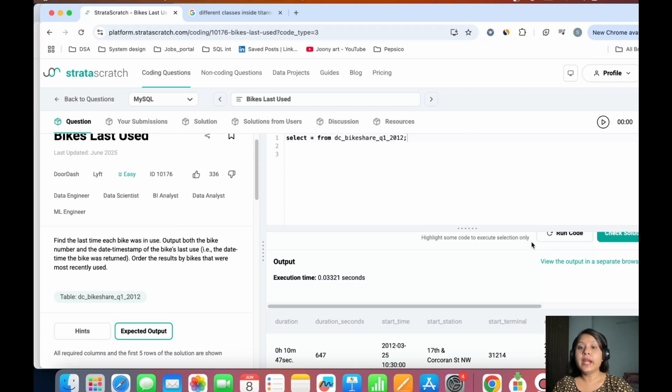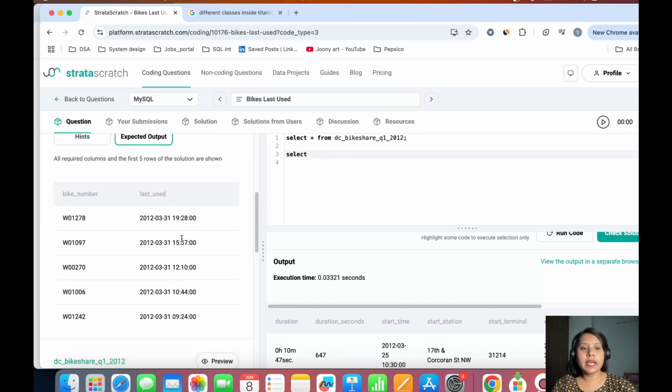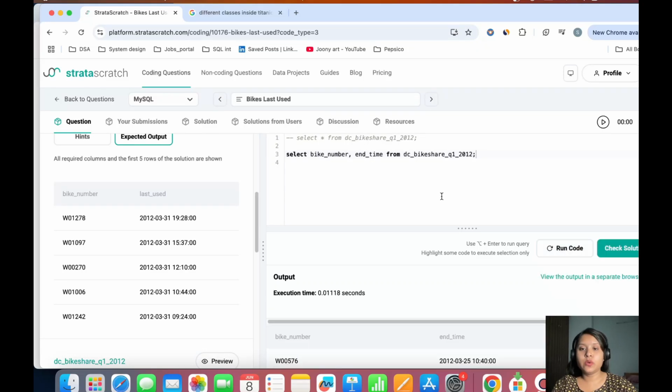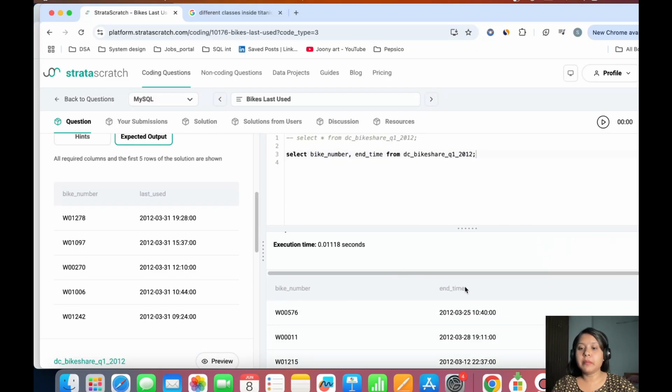So let me go ahead and run the code. Before that, let's write the code. So I will do a select. I will be getting my bike number and my end time from this data set. This data set seems to be a 2012 data set. So I want to get this particular data set. So let me go ahead and run this code. It will show me this bike number and end time. So for each bike, it shows me an end time.